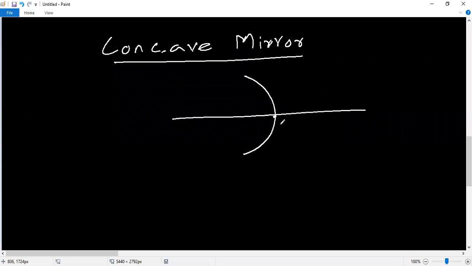We know very well: pole, focus, center of curvature. This is the non-reflecting surface. Now, the object at infinity. This is the position of the object.